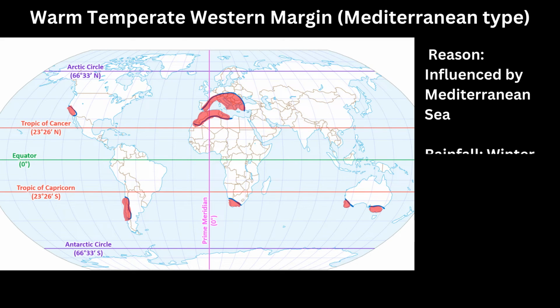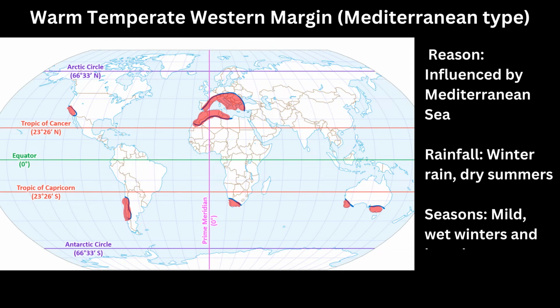Warm temperate western margin, influenced by the Mediterranean Sea. This climate exhibits winter rainfall and dry summers. Consequently, it experiences mild, wet winters contrasted by hot, dry summer conditions. This seasonal precipitation pattern supports drought-tolerant vegetation.